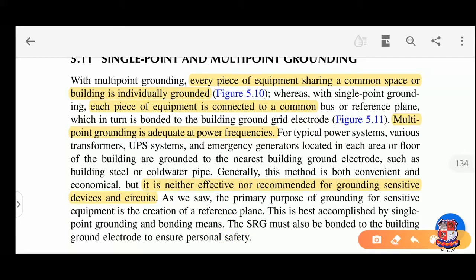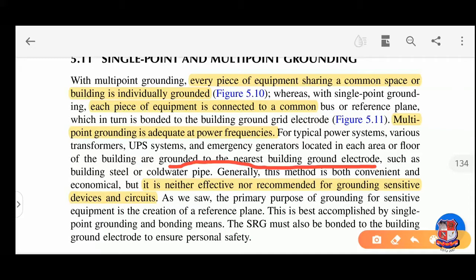Multi-point grounding is sufficient at power frequencies, that means normally 50 Hz or 60 Hz as per our country. For a typical power system, various transformers, UPS, and emergency generators located in each area or floor of the building are grounded to the nearest building ground. It means in our building lots of equipments are installed, so they are normally grounded with the nearest grounding material available to that equipment.